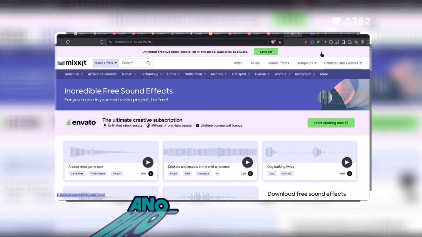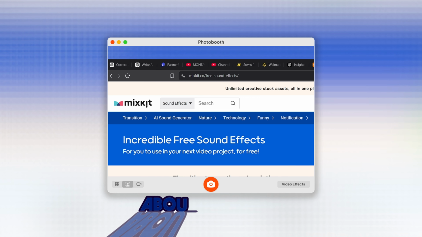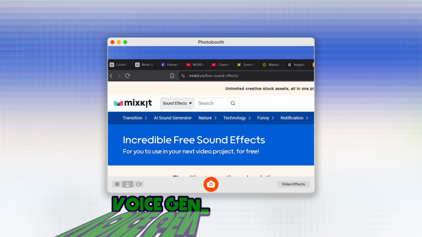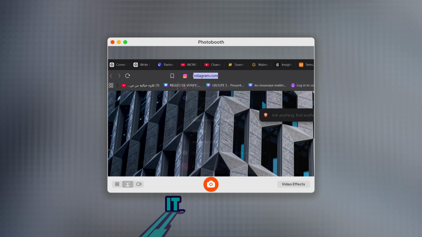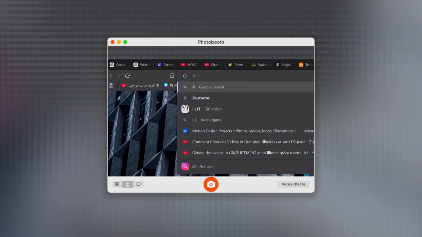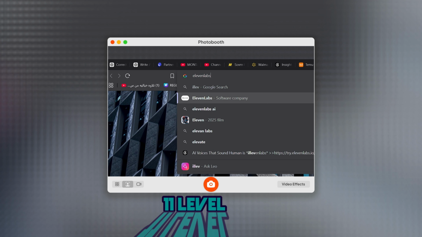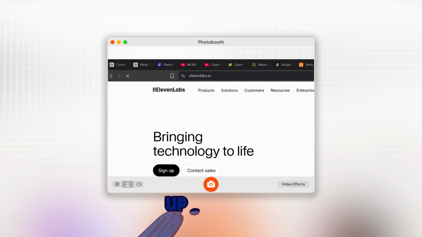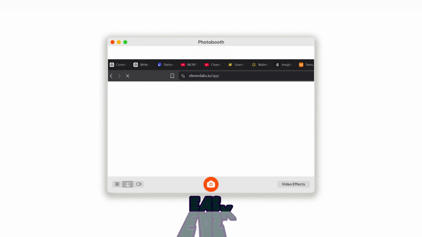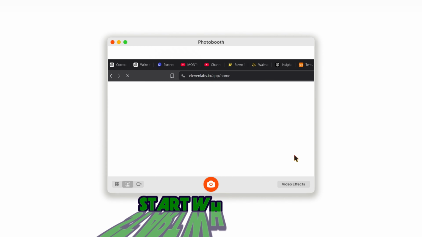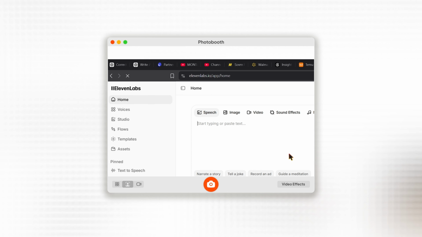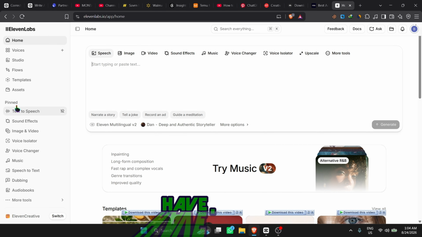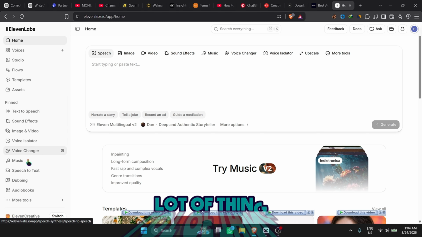And there is another website about AI voice generating, for example, ElevenLabs. You sign up, it's easy. When you sign up with Gmail, you will see this feature, and on the left side you have a lot of things here.